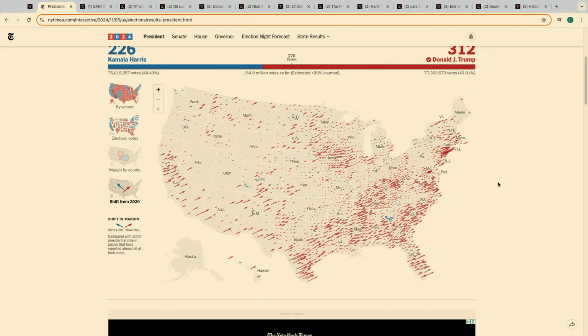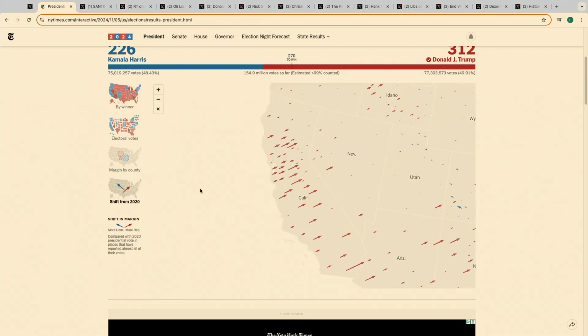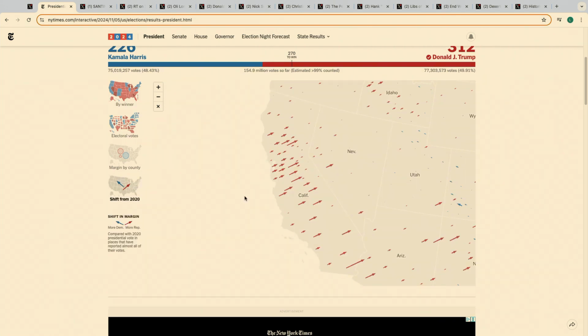And one more thing before we move on. If you want to go to California, click the by winner all the way at the top first, and then click the state, and then click shift from 2020 again. If you're going to do that, look at that county right there all the way at the bottom. Imperial County, this is a 90% Hispanic county, guys. 90% Hispanic, and you have all these people on Twitter saying, oh my God, they're doomed.